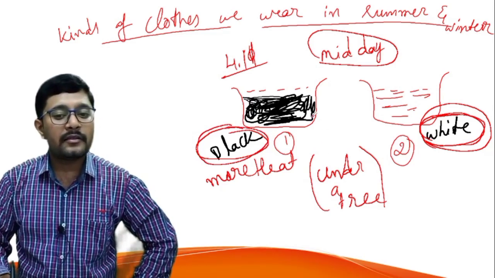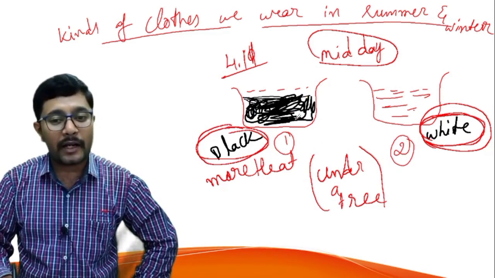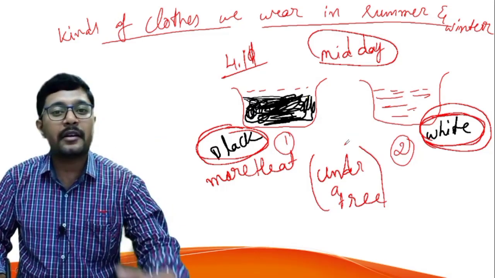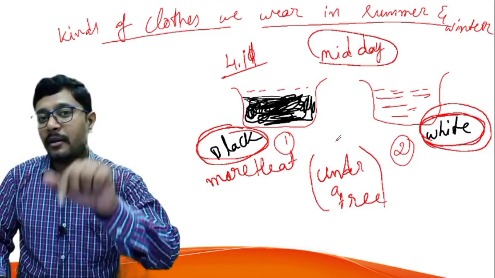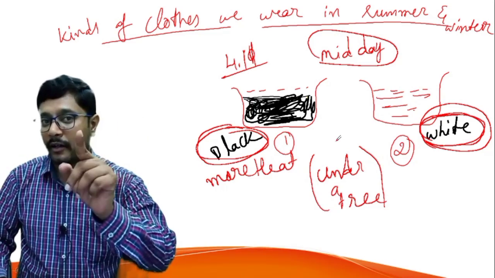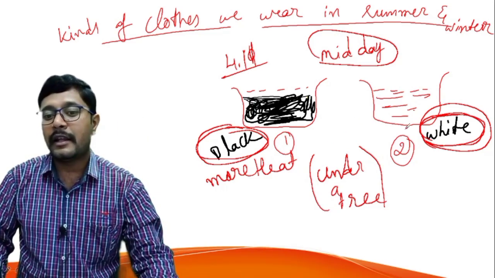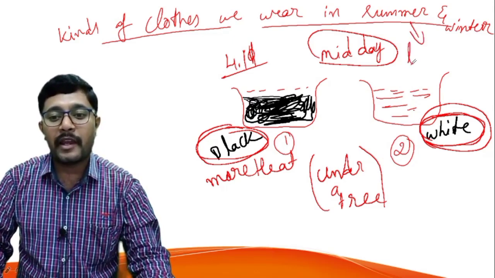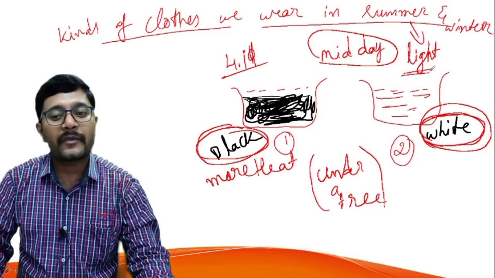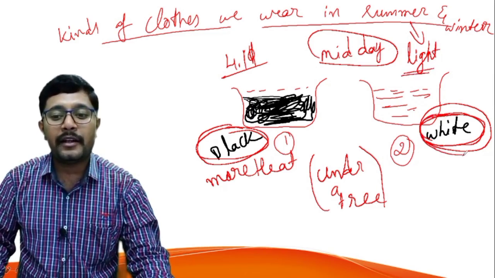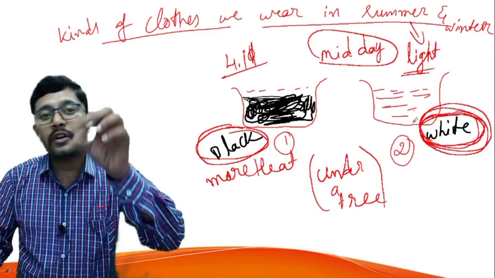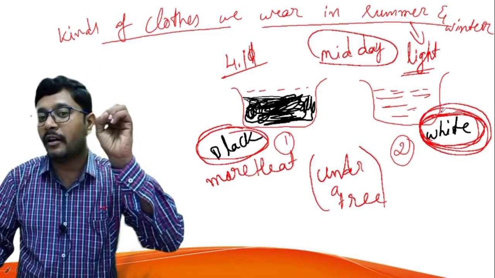Then see, by using these two activities we can say which kind of clothes we can wear in summer and winter. In summer we should not feel hot, right? So for that reason we have to wear light colored clothes. That means during summer we have to wear light colored clothes. Why? Because the light colored objects do not absorb more heat, right?